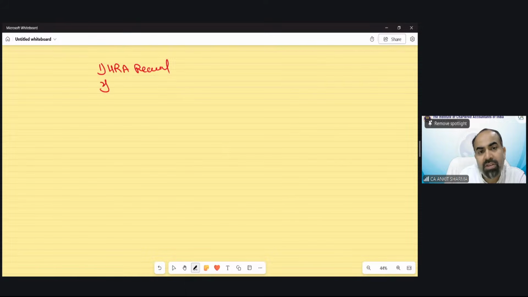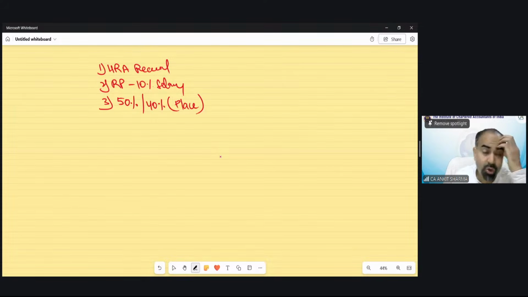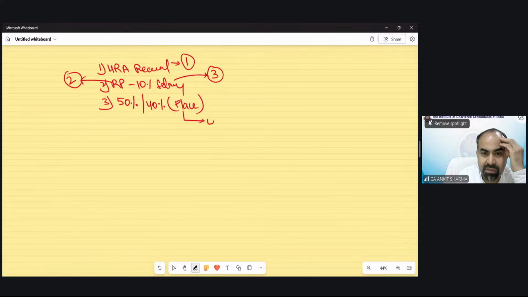The second point is rent paid minus 10% of salary, and 50%, 40% of salary. It depends upon the place. So if you look very closely, you will find out there are four main components. First is HRA receipt. Second is rent paid. Third is salary. And fourth is place.